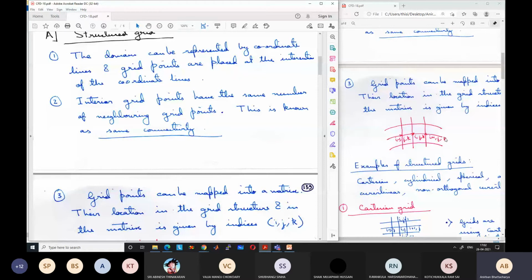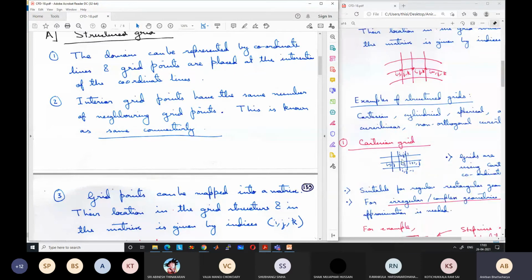Then interior grid points have the same number of neighboring grid points. This is known as same connectivity. Any grid point you take, for example, this grid point, it has 4 neighboring grid points, 1, 2, 3, 4. This grid point will also have 4 neighboring grid points, 1, 2, 3, and here one more will be there. So any one, for example this one, will have 4 neighboring grid points in 2D. If it is 3D, it will have 6 neighboring grid points. If it is 1D, it will have 2 neighboring grid points. So all the grid points have the same number of neighboring grid points except the boundaries. So this is an important feature of structured grid.